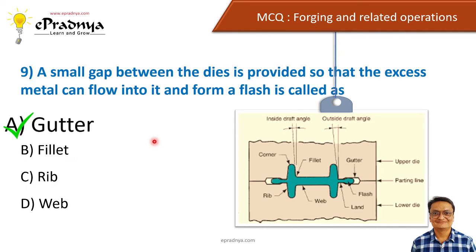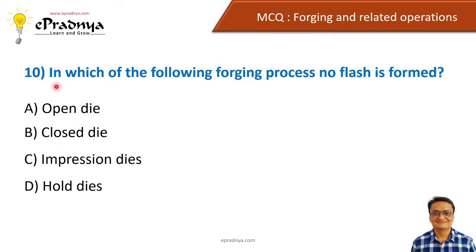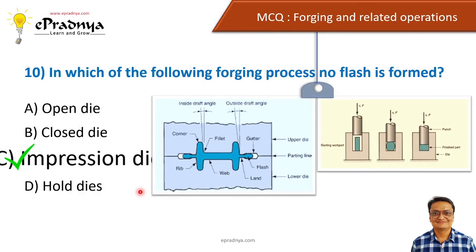which can be removed further. And the last question, in which of the following forging process no flash is formed, and options are open die, closed die, impression die, and hole die, and the correct answer is impression die. Now we have seen what exactly a flash is, which is there in the gutter, and which we have seen in the last question. Now we want to see which type of forging operation is there which does not create this kind of flash. So that is the impression die forging.